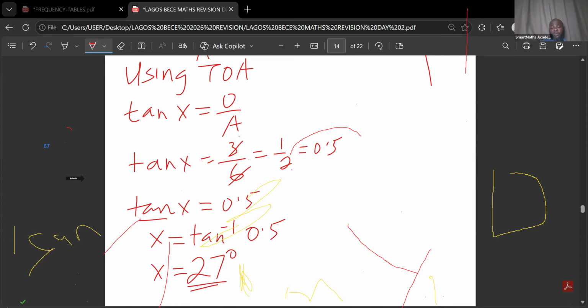In your exam, you'll be given the value of this, the inverse tan of the value. So how do we do that? When you go to your calculator, you press shift, then you press tan, then you press the figure. But don't worry, you are in JS3. By the time we get to SS1, you will learn how to use your calculator very well.